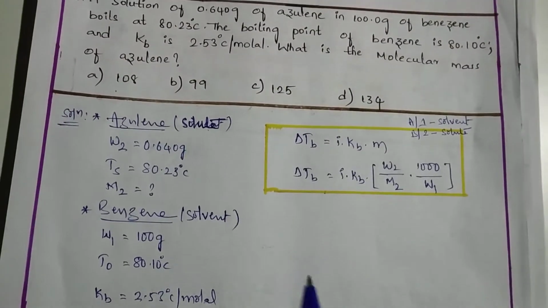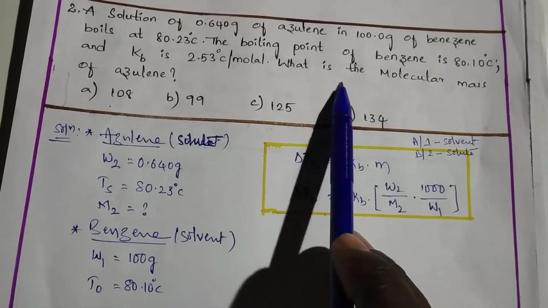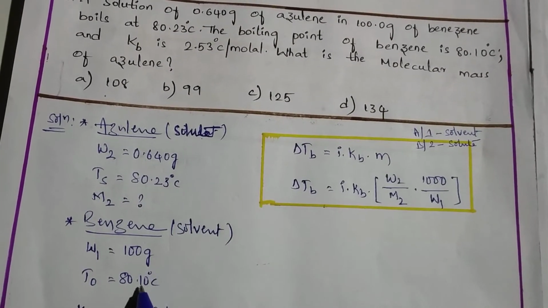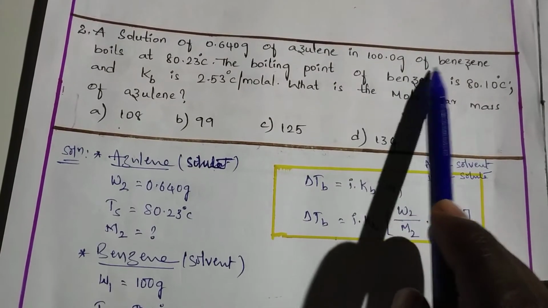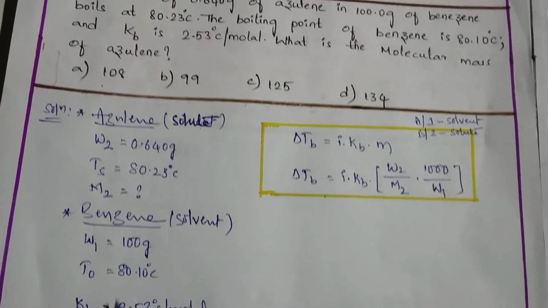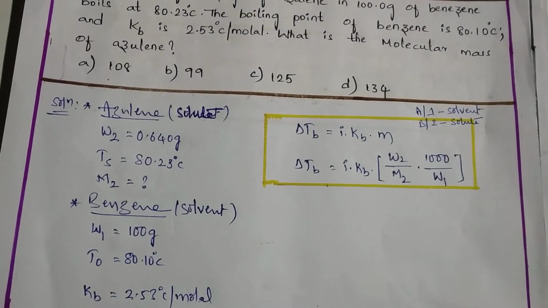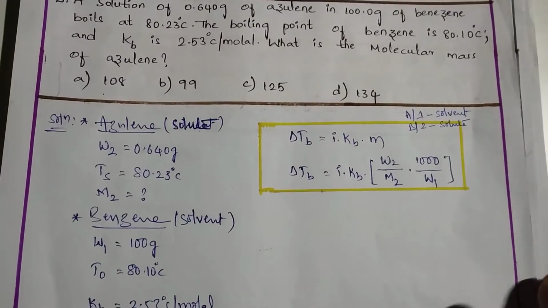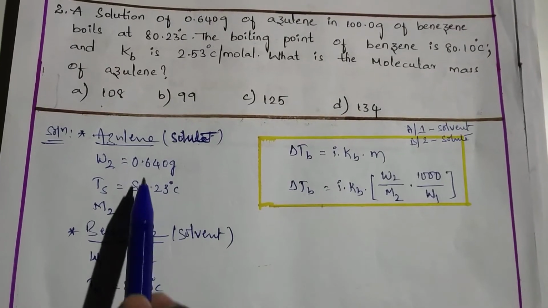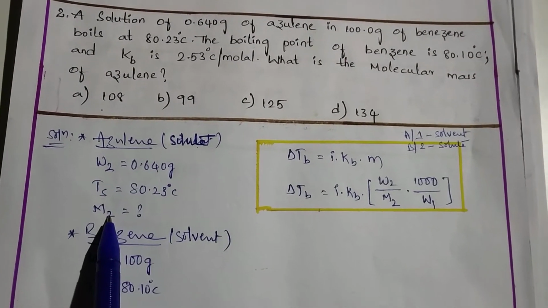And about benzene also they have given some data. The boiling point of benzene is how much given? 80.10, and its weight is how much given? 100 grams is given. I mentioned both of them. Kb is also given. I have mentioned here. So what they are asking, what is the molecular weight of acetylene? That is molecular weight of the solute you have to find.